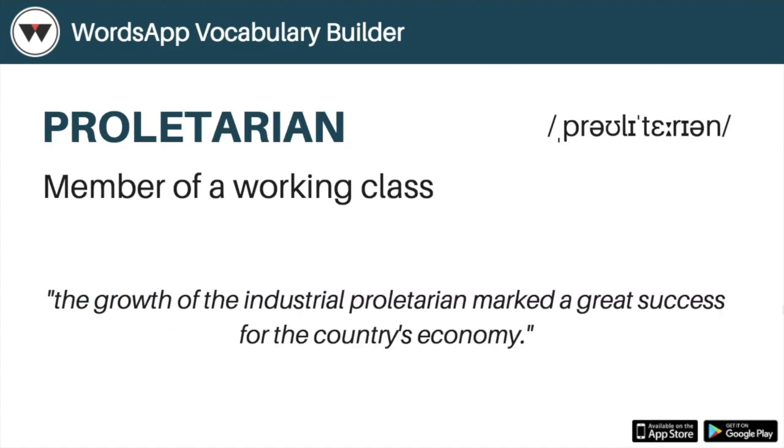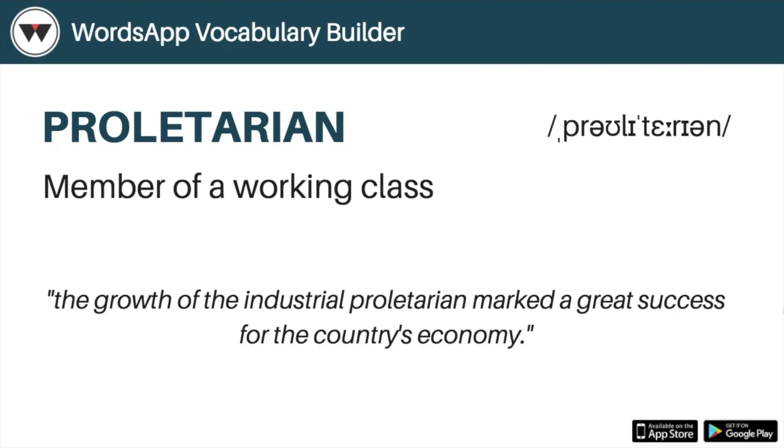So the next word is proletarian. Proletarian means member of a working class. If you go to office, you have a job, be it at an IT firm, a government agency, or maybe at a petrol pump, so you are a member of a working class.